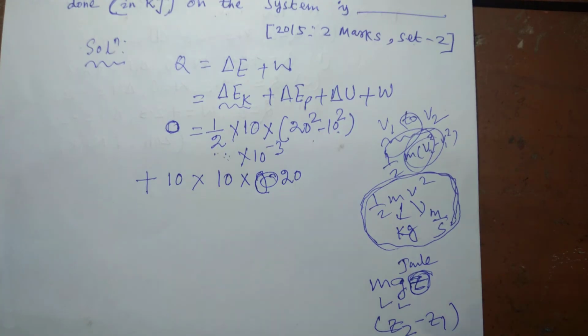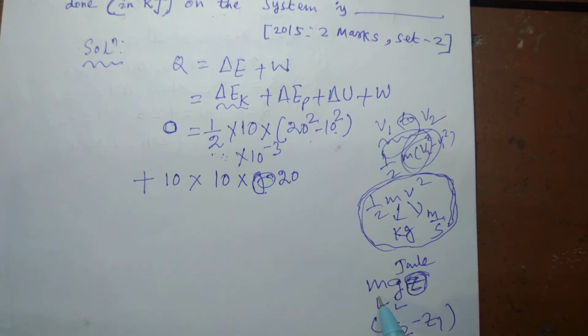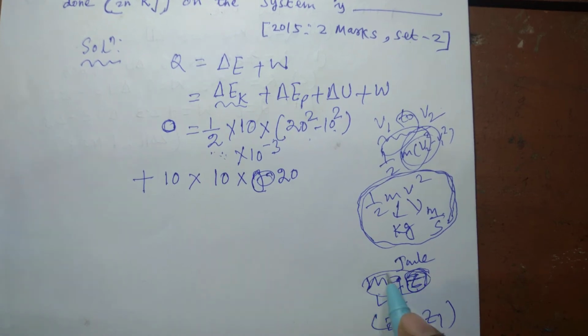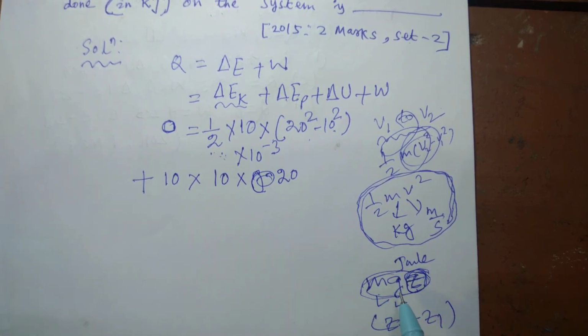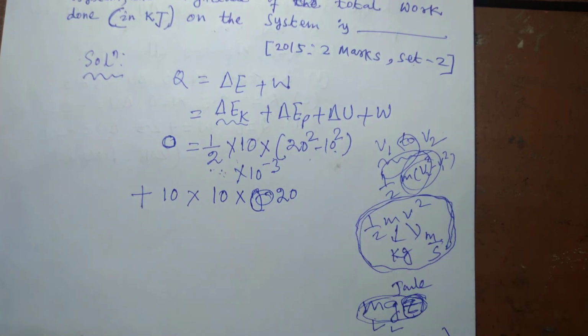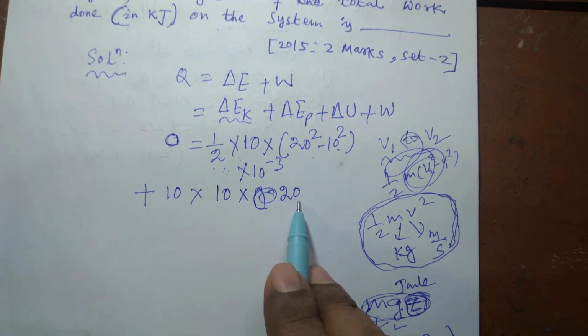So change in elevation is directly given, that is 20 meter. But you see, if the unit of mass is kg and the unit of acceleration due to gravity is meter per second square and the unit of z is meter, then the unit of this whole term will come in terms of joule, not in terms of kilojoule. Since we have already calculated delta EK in terms of kilojoule, we would like to calculate this term also in terms of kilojoule.